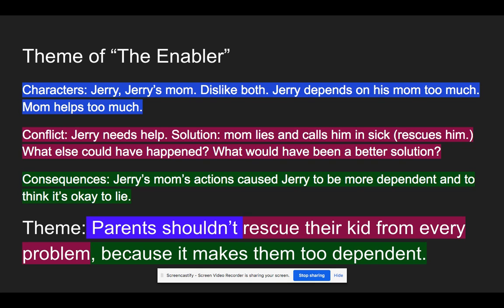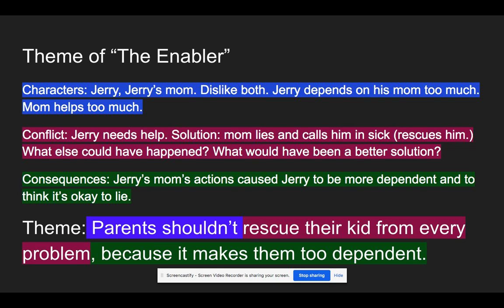And it was hard to like his mom too because she told a lie to rescue him, and she helped him too much. Okay, so both of those characters are kind of bad in a way, and thinking about why they seem bad to us can lead us closer to a theme. Okay, because we are not going to want to be like those characters if they are bad, right? So whatever they're doing or whatever they're like is something that we can imagine that we don't want to do and we don't want to be like.